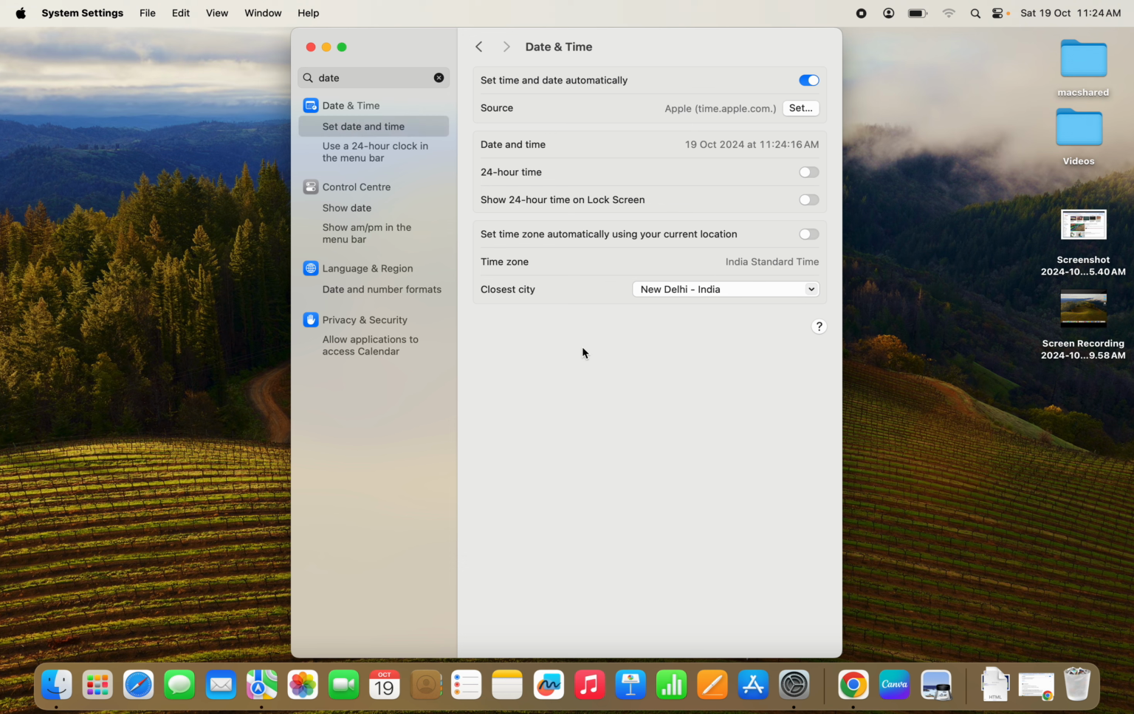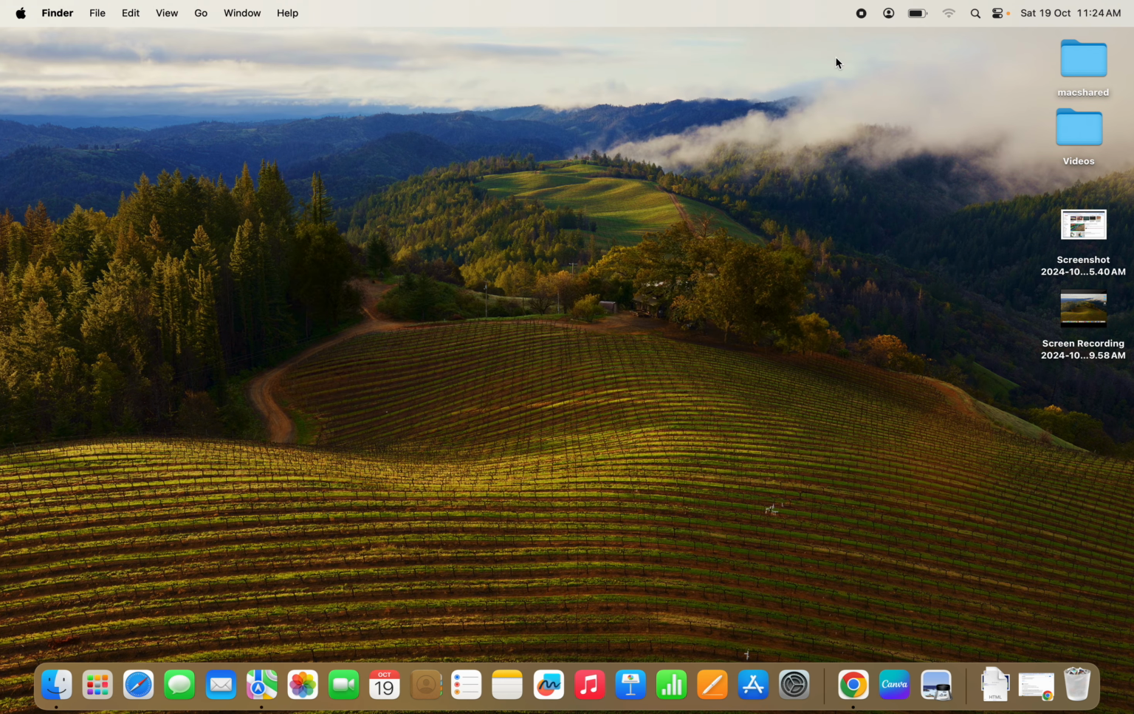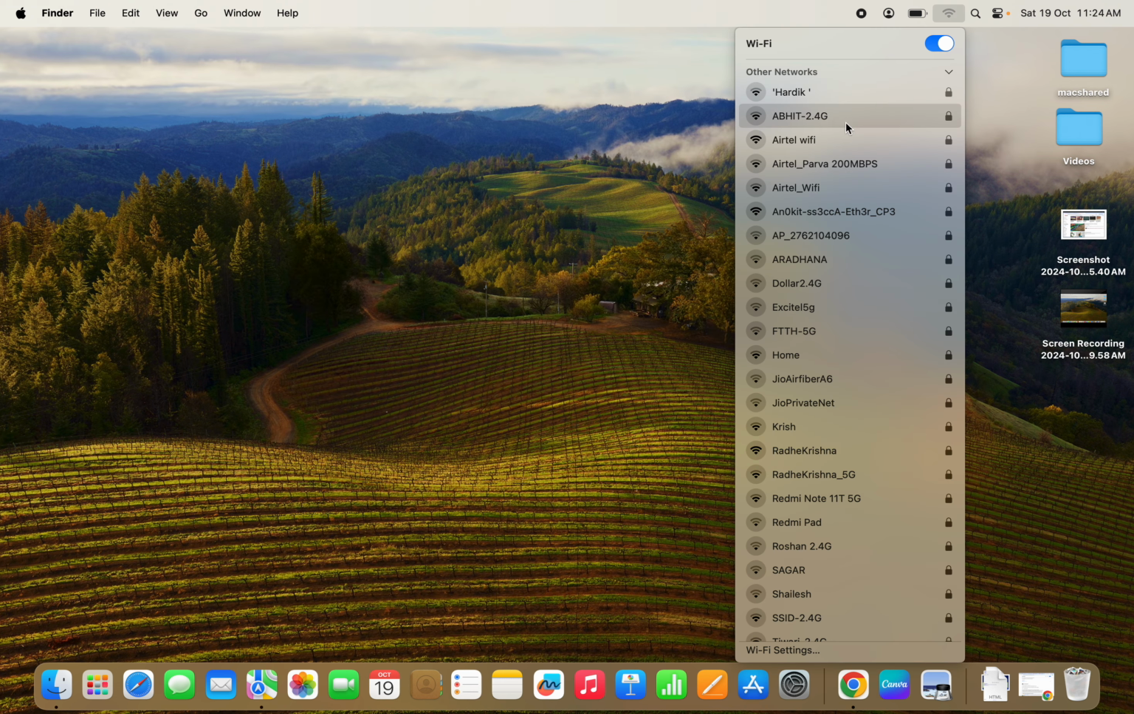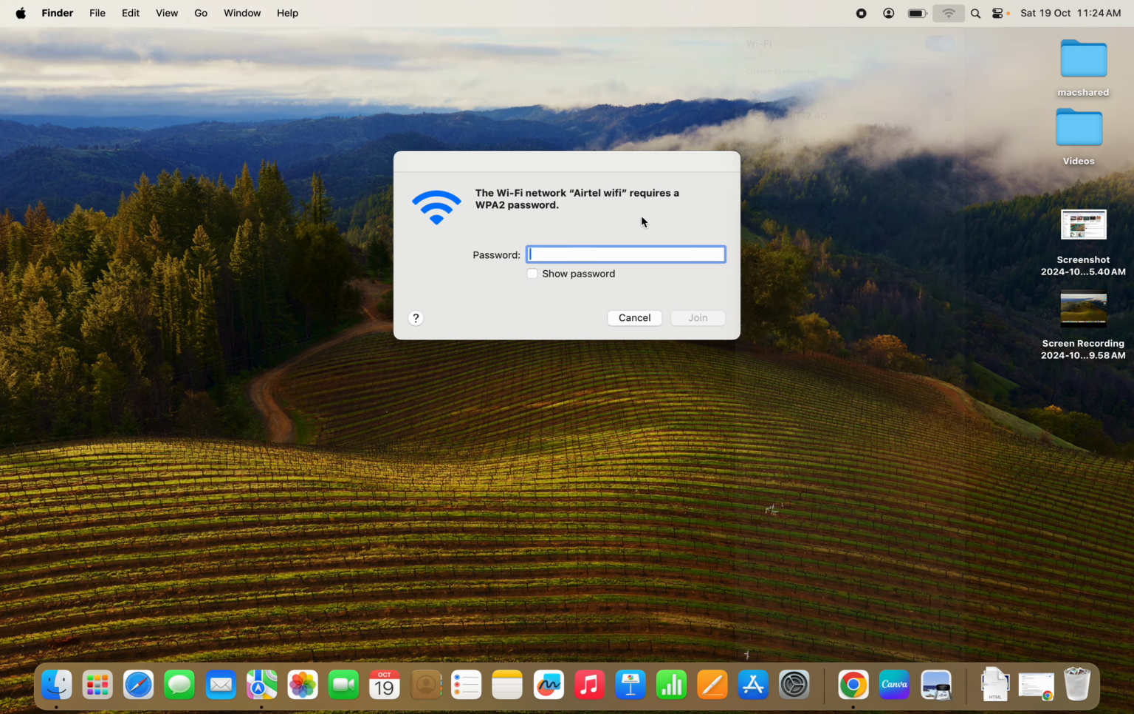Okay, and click on these icons, closest city, and select your city from the drop down menu. The region should be correct here. Also set the date here as per apple.com. You can also set the time zone automatically using your current location. Okay, click on this option and after that try to connect with the Wi-Fi to see if that helps you or not.